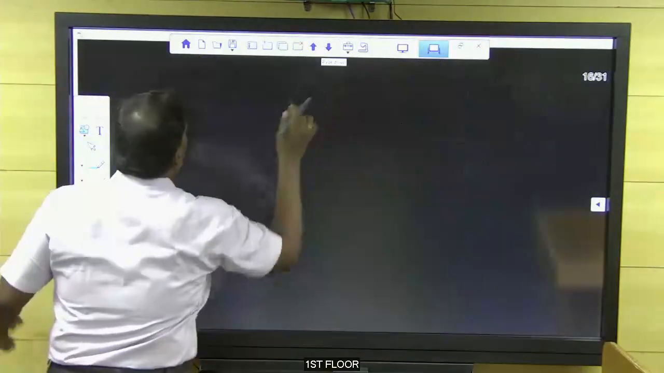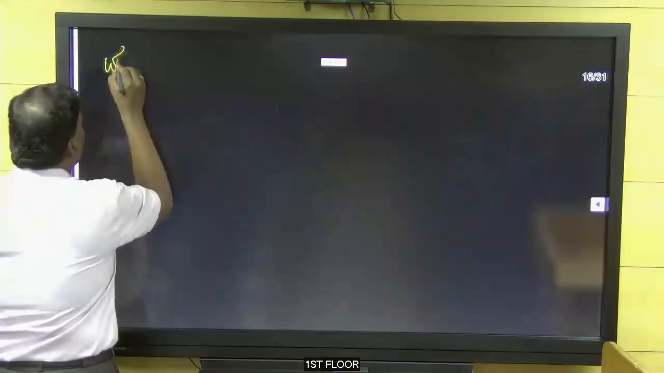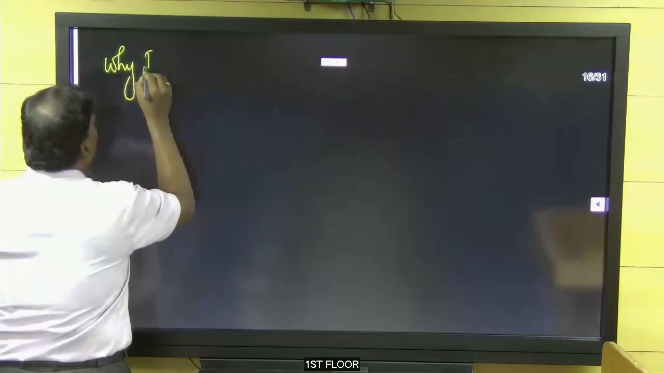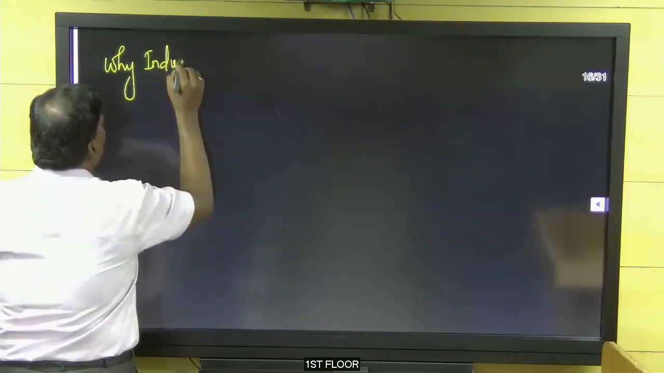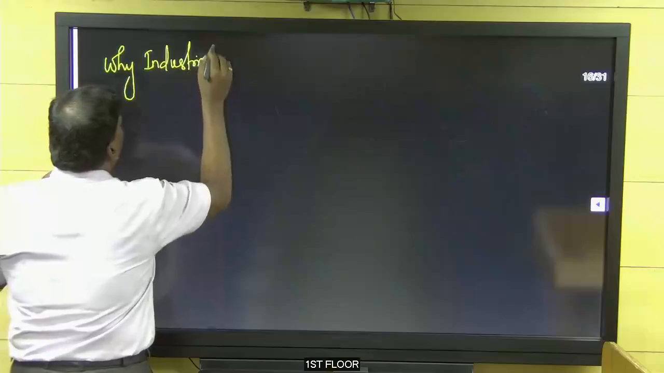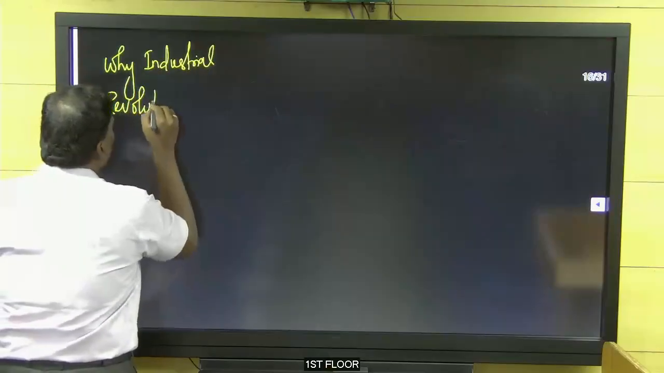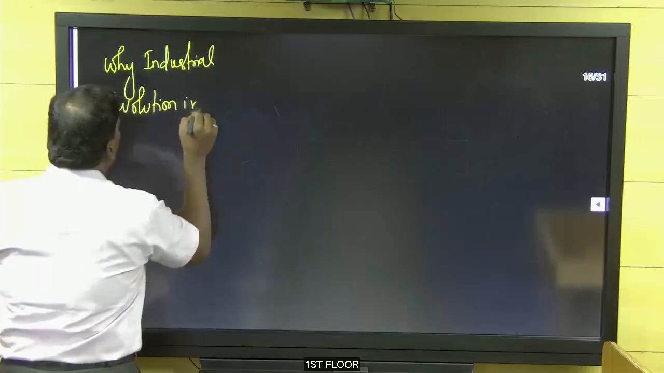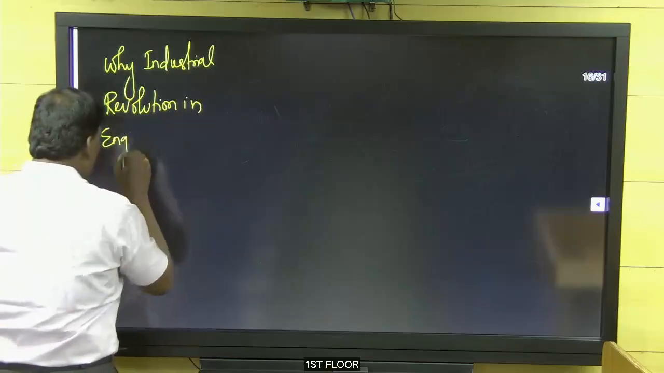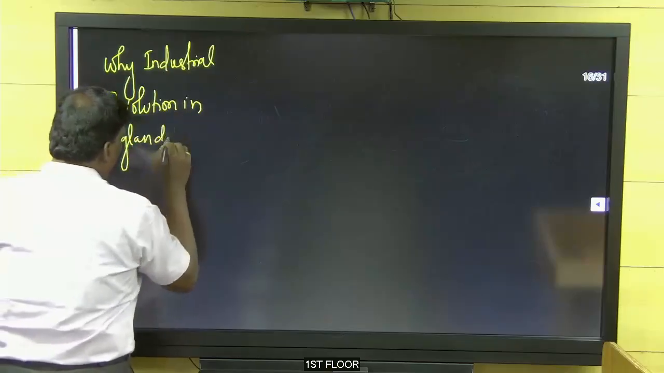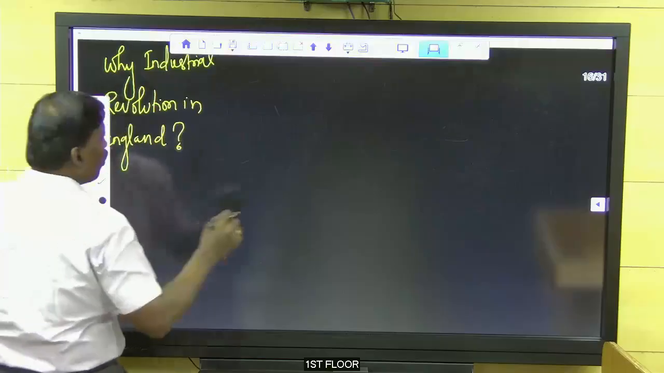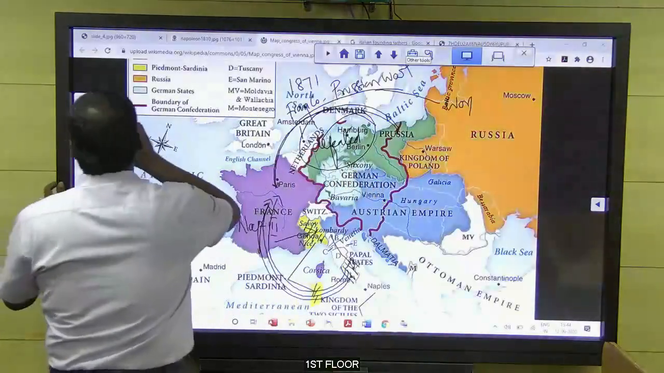Next one. Why the Industrial Revolution in England? Why? What was the reason there? Okay, I will show you the map.